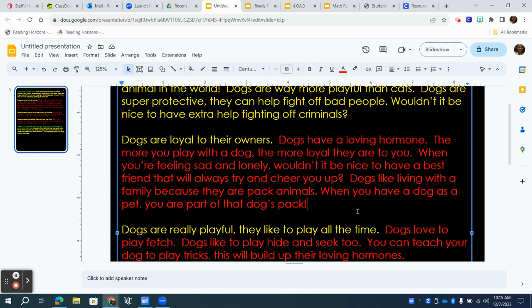So that really shows that the dog views you as part of its family. Not just that you view the dog as your family, but that the dog also views you as part of its pack or as part of its family. Okay?